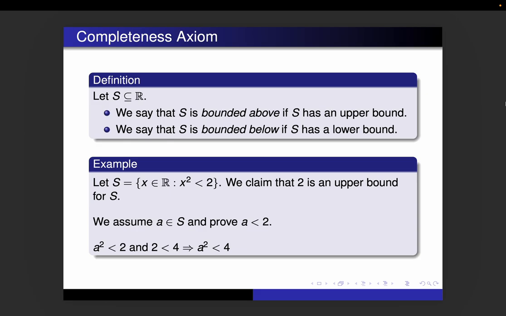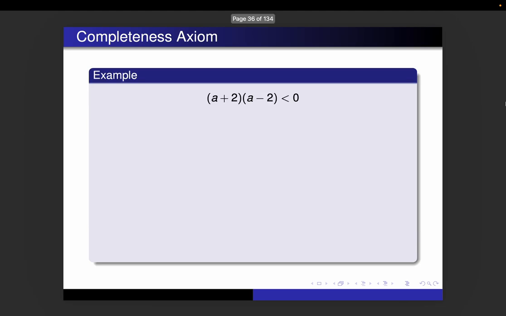It turns out this makes things a little bit easier because 4 is a perfect square. If I subtract 4 from both sides, notice on the left side we have a difference of squares, which is easy to factor, and factoring is a great way of determining whether a number is positive or negative. So when I factor that, I get (a + 2)(a - 2). That's just factoring a difference of squares. And since that is less than 0, and it's the two factors multiplied together, that means one of those numbers is positive and the other one is negative.